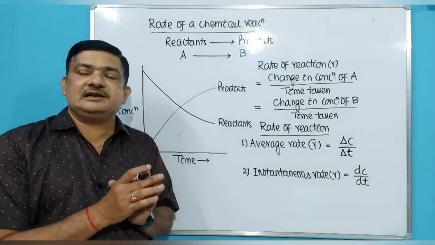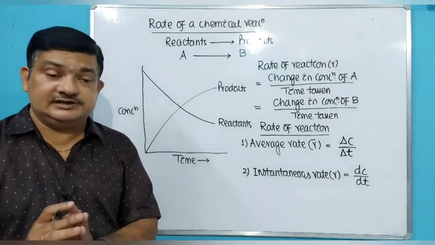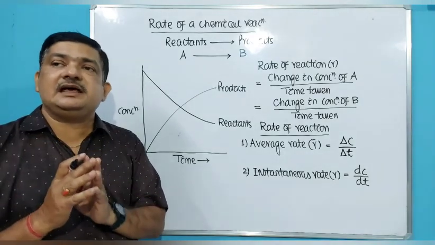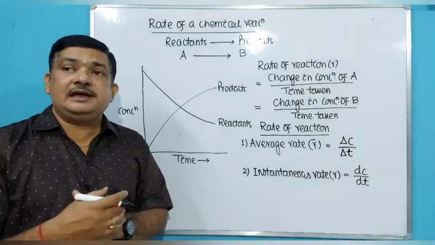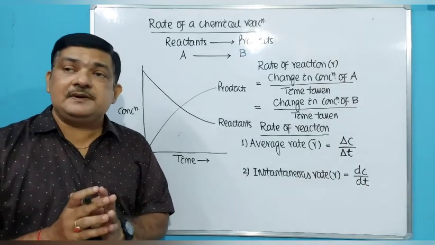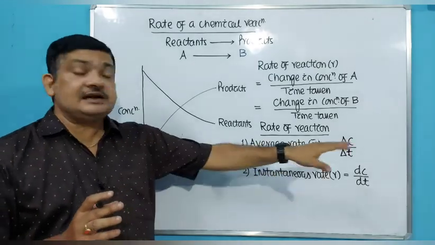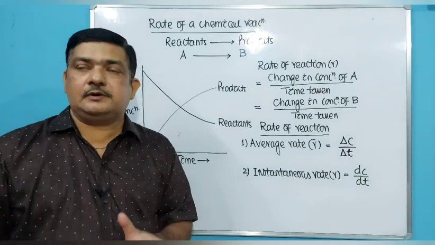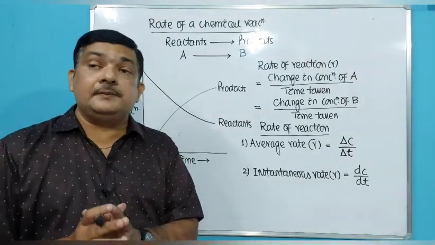Initially, when the reaction starts, the rate is very high, then it becomes medium, and at the last it becomes very slow. So if we calculate the average rate, it does not reflect the exact rate of reaction. Initially it was very high, in the midway it was average, and at the last it was very slow. The exact mechanism is not reflected. We cannot predict it from the calculation of average rate.